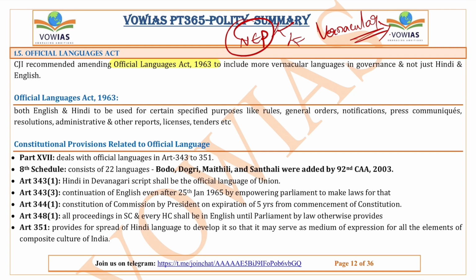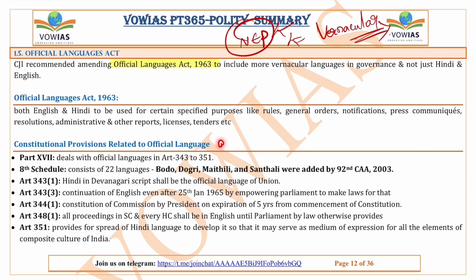All right. Now we will see about the Official Language Act of 1963. Under it, both Hindi and English are to be used for certain purposes like rules, general orders, notifications, press communication, administrative and other reports. So clearly, according to this Official Language Act, only Hindi and English are being used officially and not other languages. But we need other languages so that more and more people can get accurate government information, because ultimately what is the aim of governance? To empower people and to do justice to the people. That should be the ultimate aim of any governance, of any system, right?